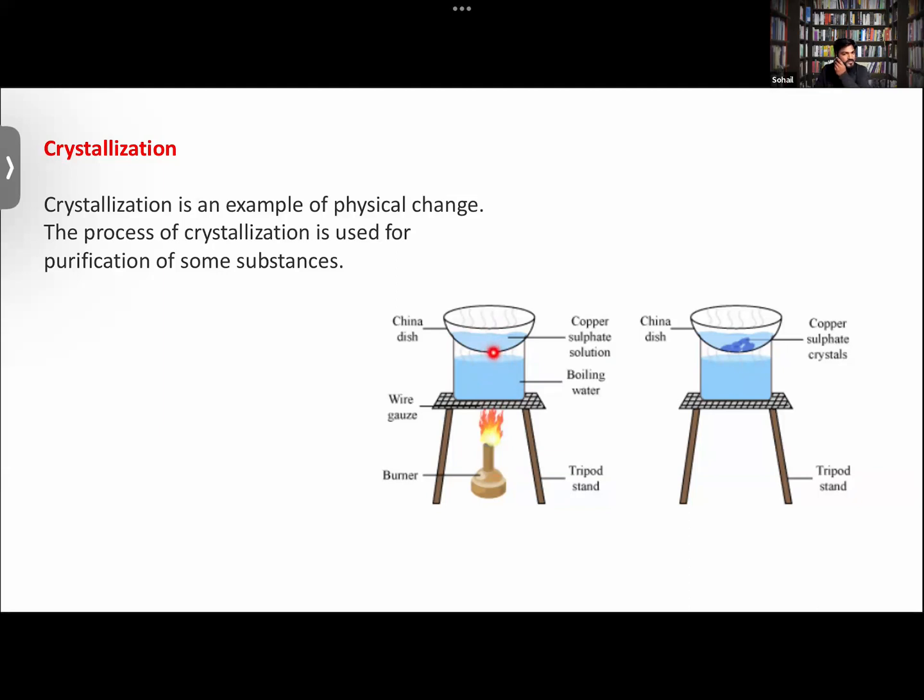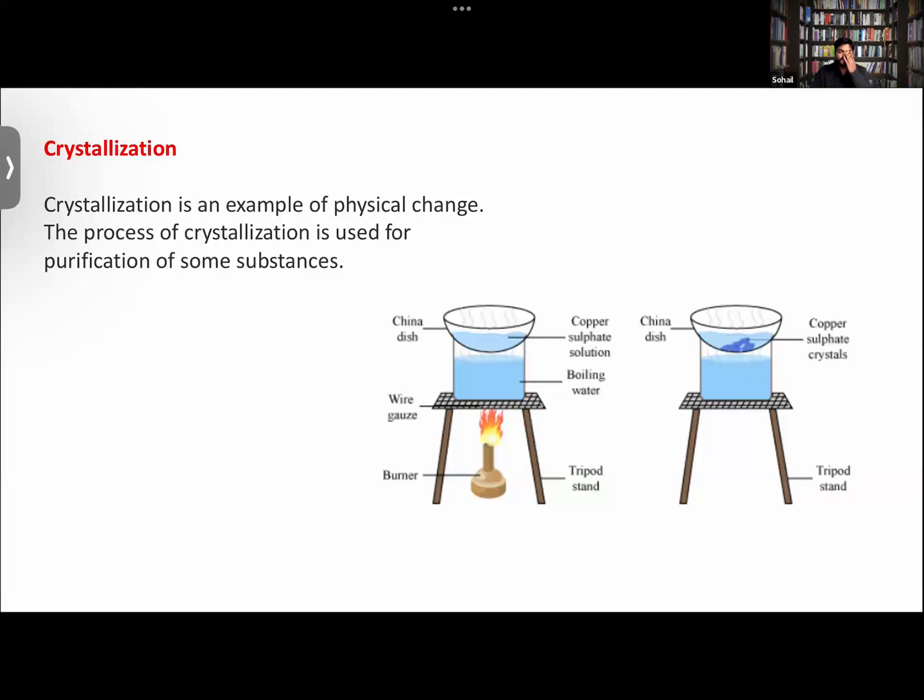You have placed an iron mesh, a wire gauze, and the water is being boiled over here, and above the boiling water the copper sulfate solution is also heated. Now you remove the source of heat, and it is allowed to cool down. After some time the water will start to evaporate. It will keep on evaporating, and then you will be left with crystals of copper sulfate. Getting it?